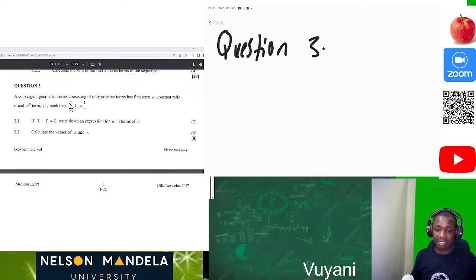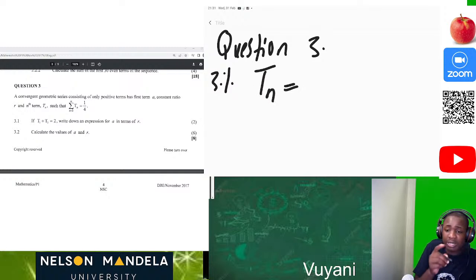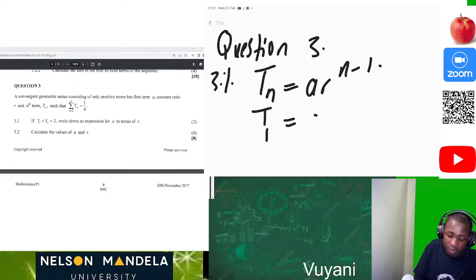That's easy peasy. Why? Because check it out. Last time we said that the Tn of a geometric sequence is ar^(n-1). So T1 is equal to ar^(1-1).